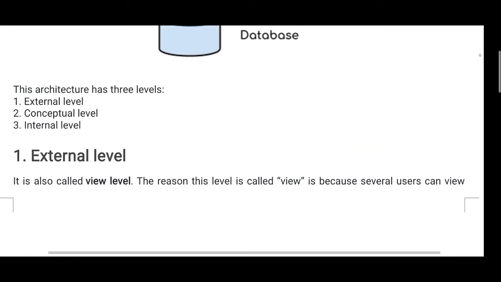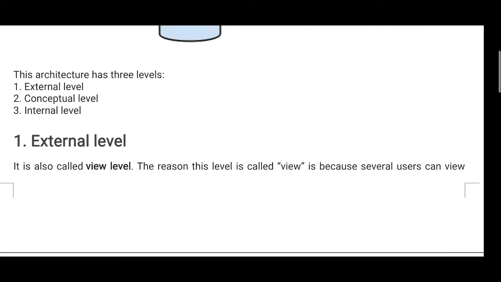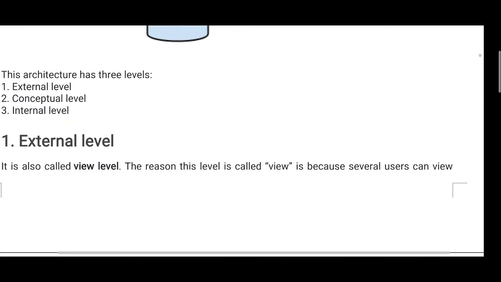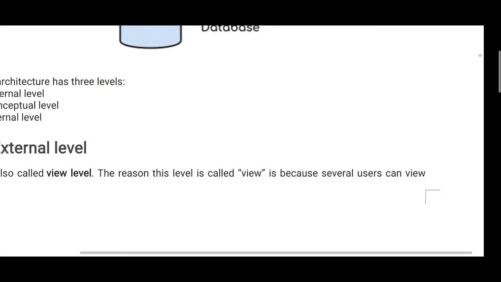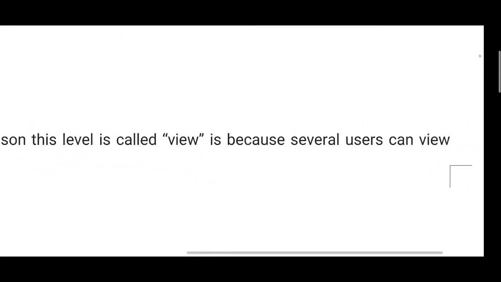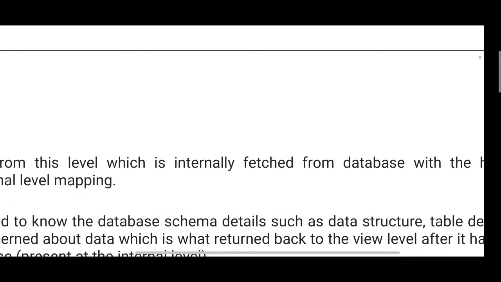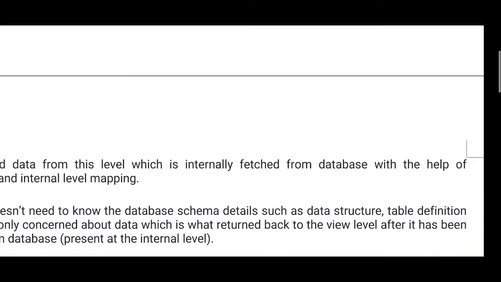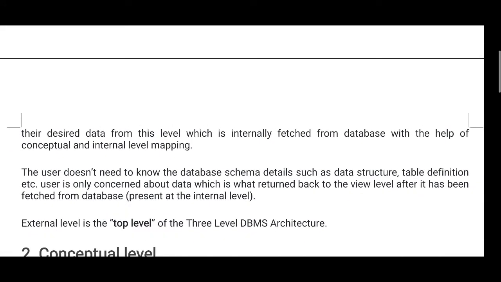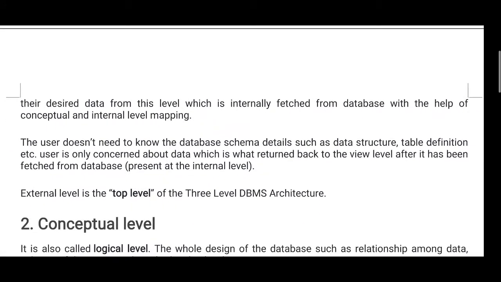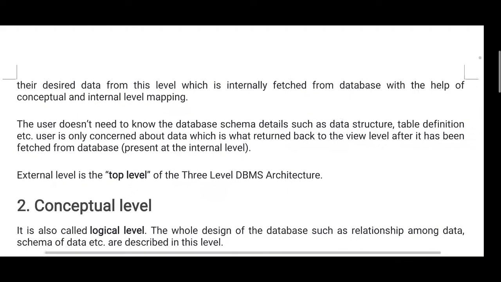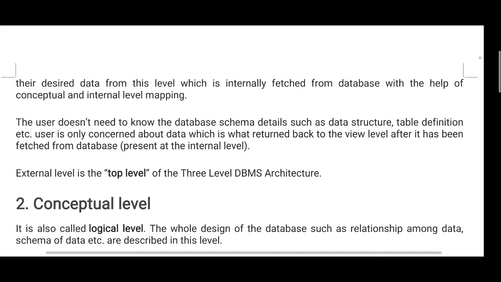The architecture has 3 levels. First one, the external level. It is also called the user level or user views. The reason this level is called view is that several users can view their described data from this level, which is internally fetched from the database with the help of conceptual and internal mapping.